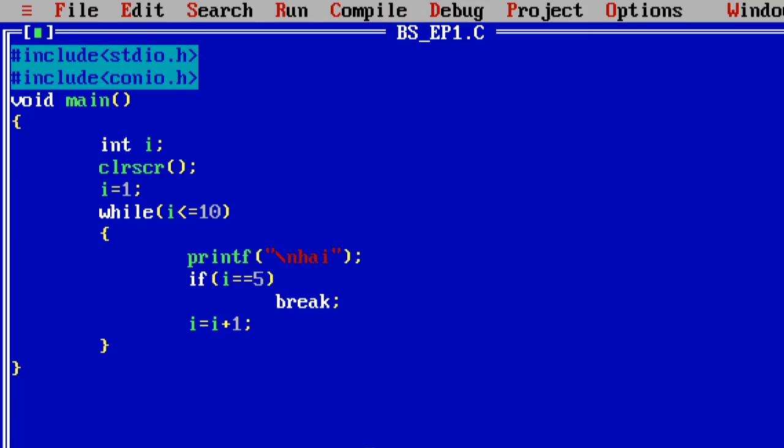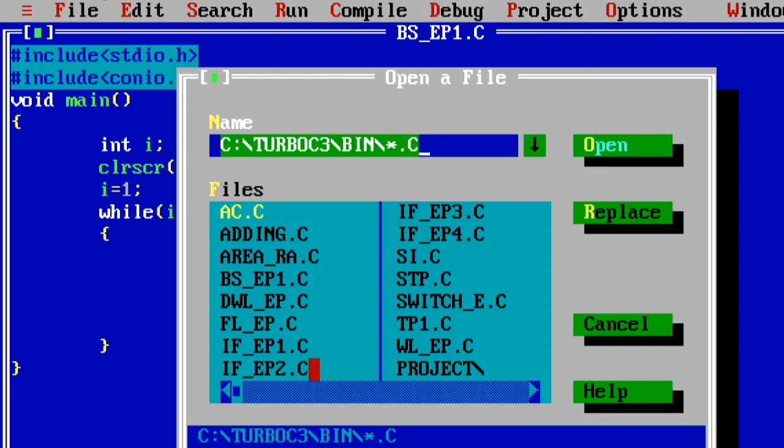Like that, we can use the break statement in the while loop, the do while loop, the for loop, and also the switch statement, according to user requirement. In simple terms, when the break statement is executed by the C compiler, the particular loop is broken and terminated.